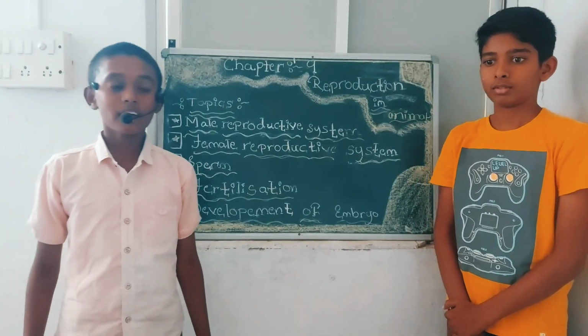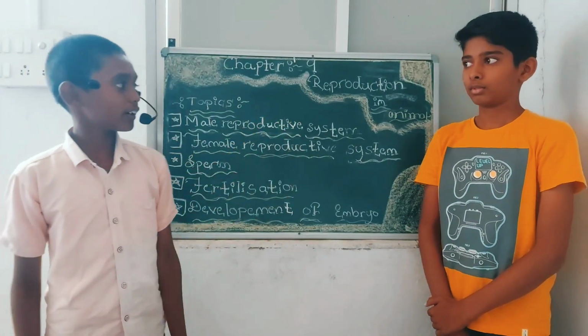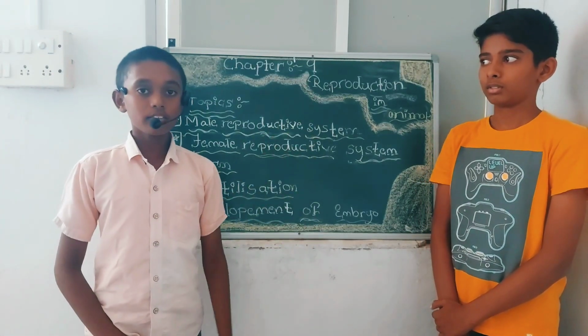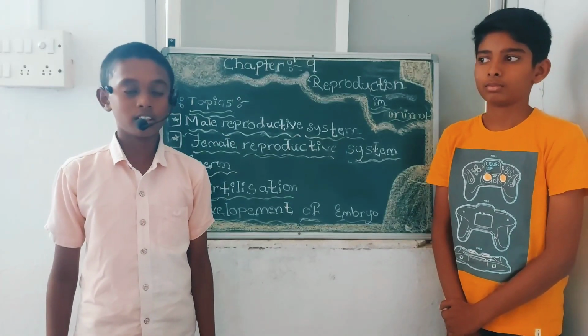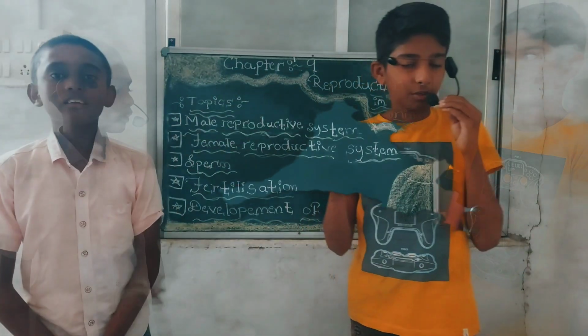My name is Parshuram. Today we are standing here to explain some words about reproduction in animals. Now we will know the word reproduction. What is reproduction? The production of new organisms is called reproduction. Now my friend Siddharth will explain about the male and female reproductive system.